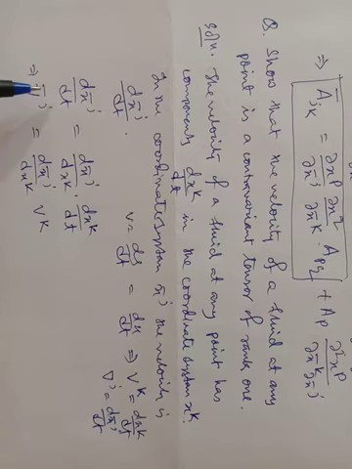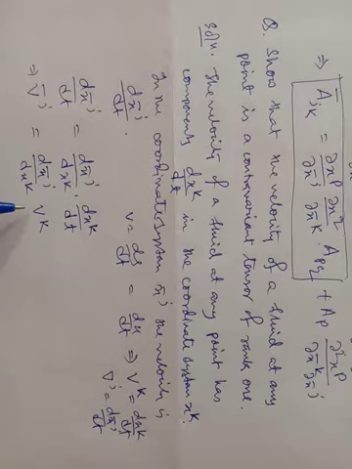Now you see, as per chain rule, this gives the transformation equations for a tensor. So v^k is a tensor of rank 1 having one contravariant component. Hence we say that velocity is a tensor of rank 1 having one contravariant component.